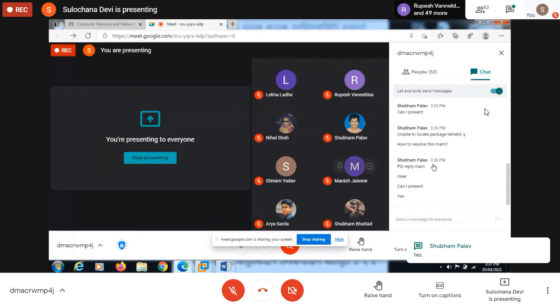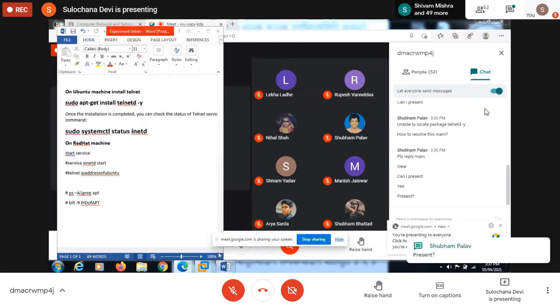Okay, then it should install. Unable to locate telnetd. Telnetd spelling तो ठीक है. Try apt or apt-get install telnetd hyphen y.